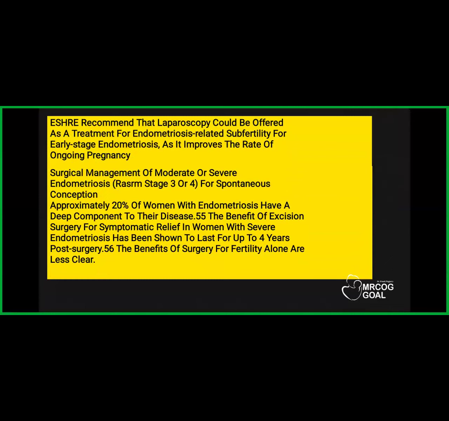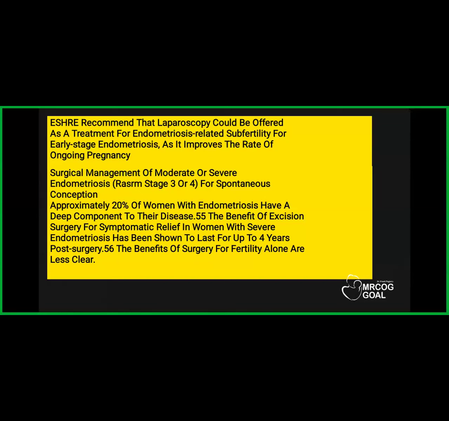It means that you may or may not have improvement in the symptoms, because generally early stage endometriosis patients may not have much of the symptoms, but it does improve the fertility rate when you do surgery in a minimal or mild endometriosis patient.